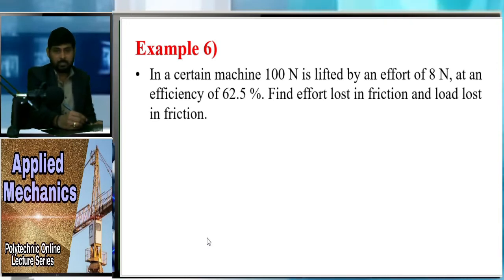In the previous lecture we have discussed the problems. In that lecture we discussed our number 6 problem. This problem I gave you as a home exercise or homework. So I hope all of you solved this problem. If some students could not manage, don't worry. Today we are going to discuss this problem once again.